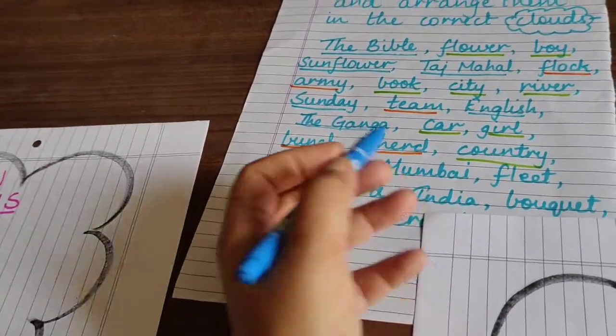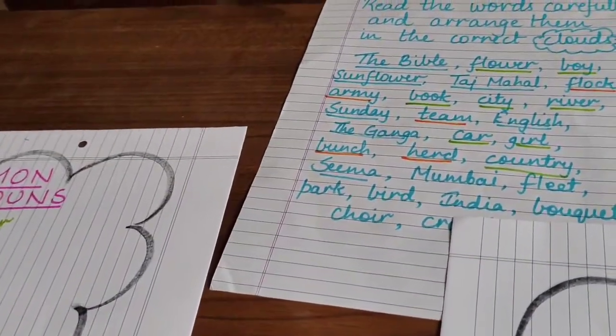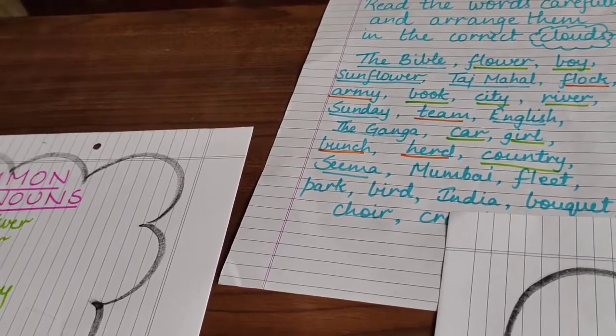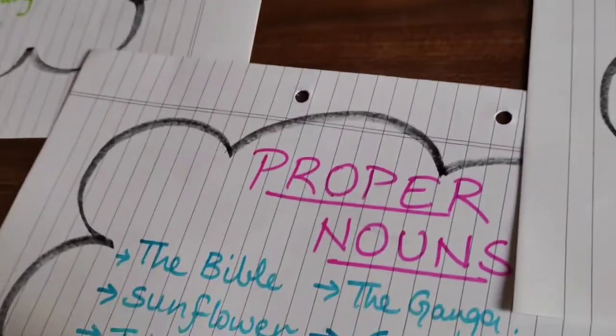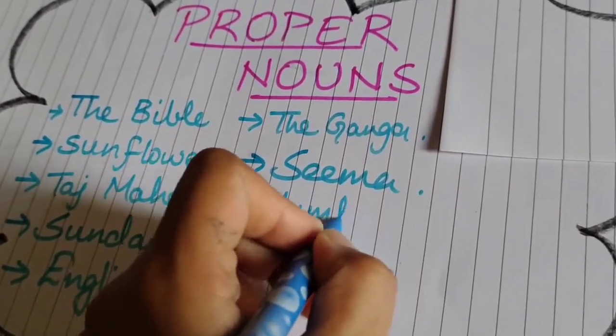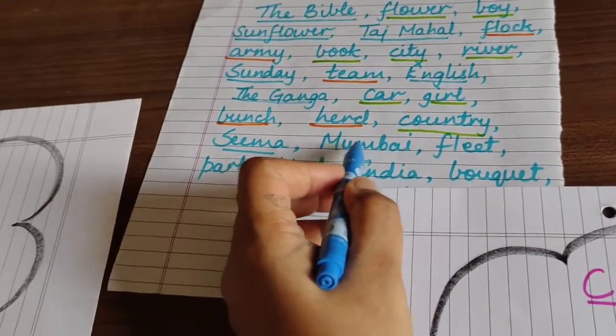Next is Mumbai. This is also a proper noun because it is written with a capital letter and it is the name of a city, the name of a place. So again in the cloud of proper noun we will write the word Mumbai, M-U-M-B-A-I, Mumbai. The next word after Mumbai, we have completed.